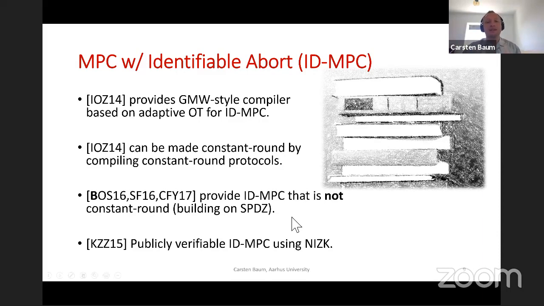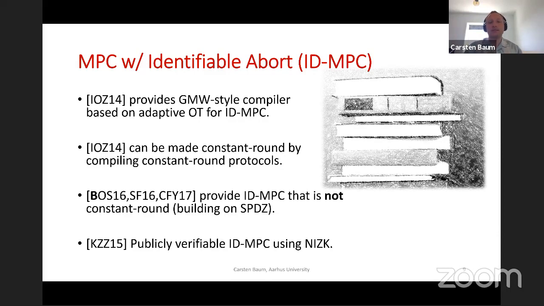So there has been work concerning efficient MPC with identifiable abort. This is work by myself, Emanuela, and Peter from 2016, and concurrent work by Baum et al. and Spini, as well as Cunningham, Fuller, and Yakoubov.